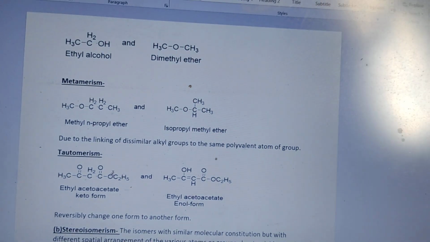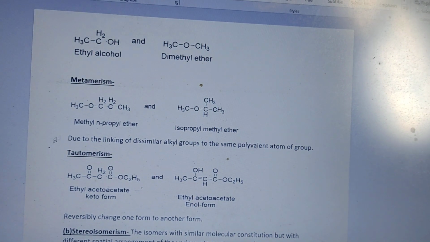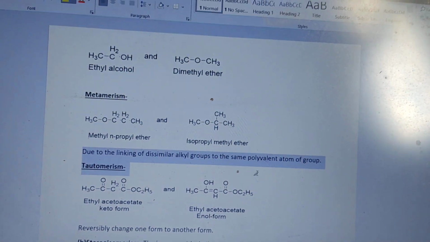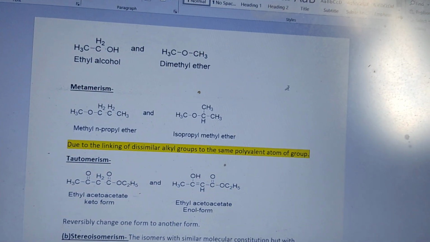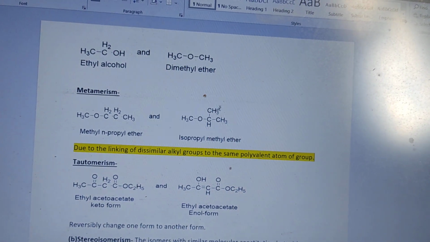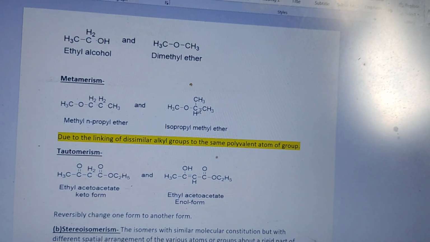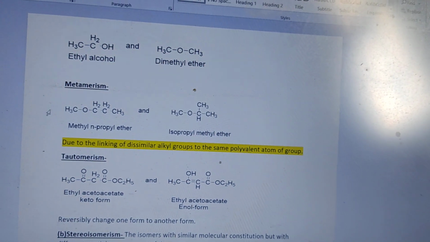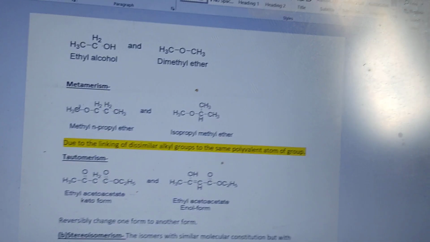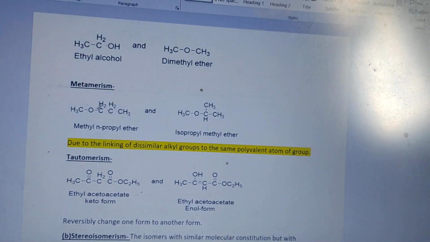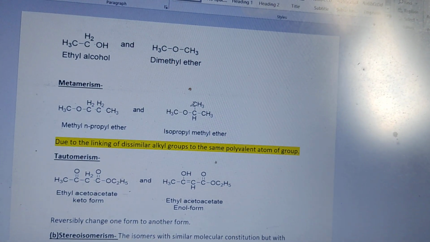Next one, metamerism. Metamerism is denoted by the linking of dissimilar alkyl groups to the same polyvalent atom or group. The alkyl group is defined. Here we see a methyl group is present, here an n-propyl group is present, but here an isopropyl group is present.